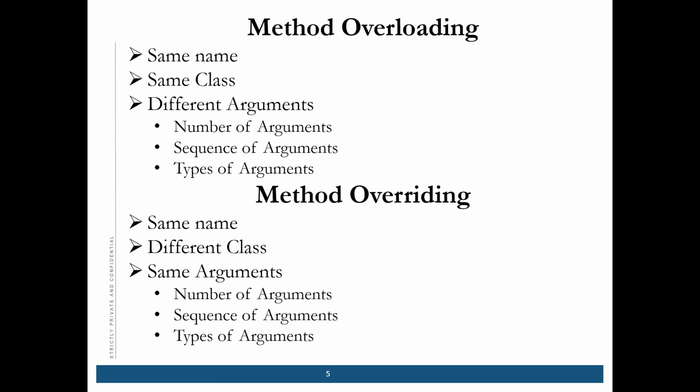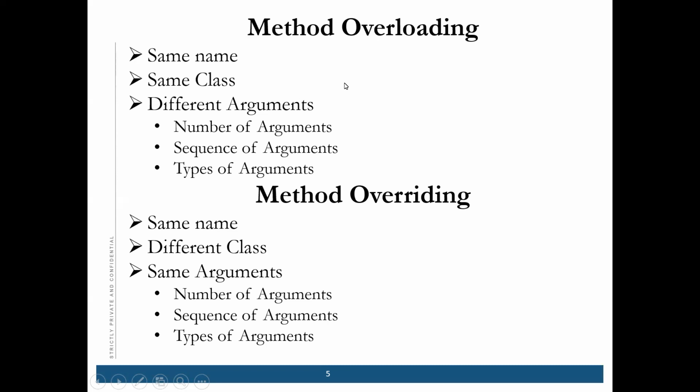Suppose there is a method named show; another show method we will also write with the same name, show only. You should not use any other name, and they both should be in the same class, but should have different arguments.